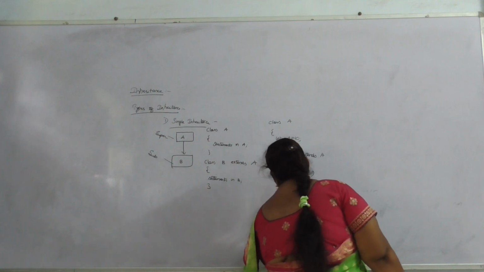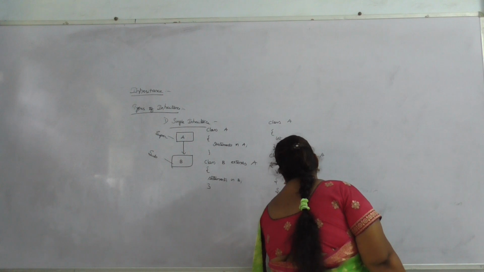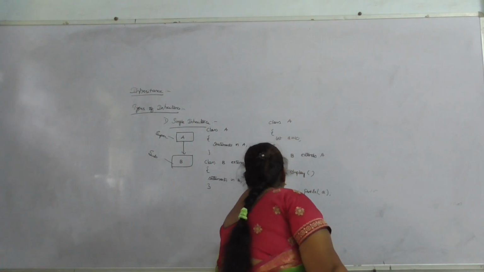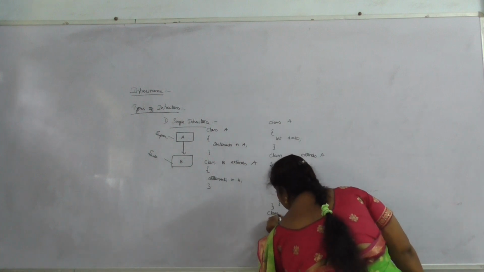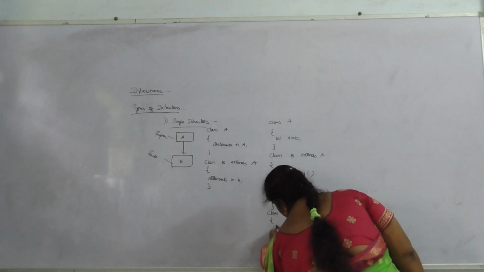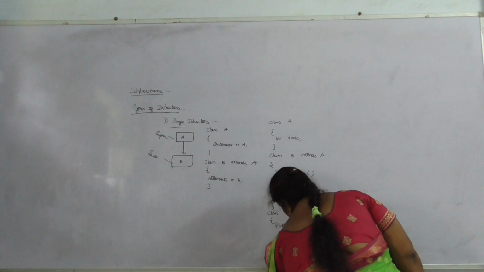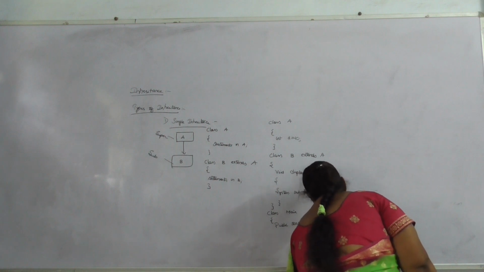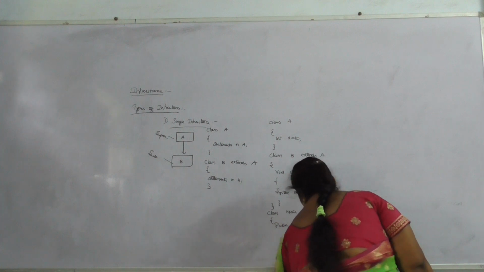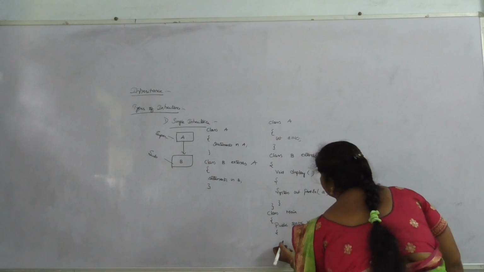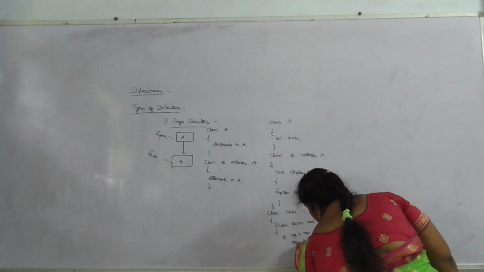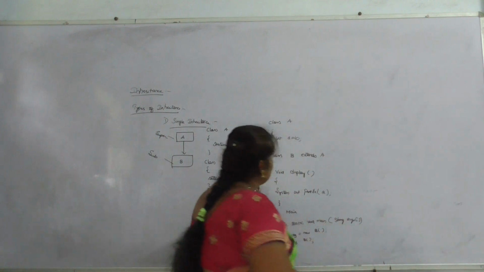In that method I am going to print the data in class A. So this is the example program for single inheritance.